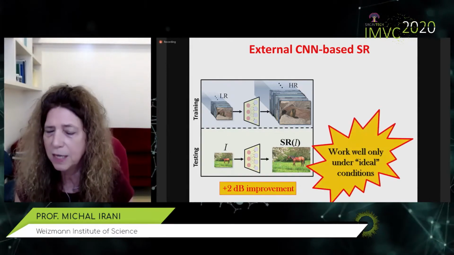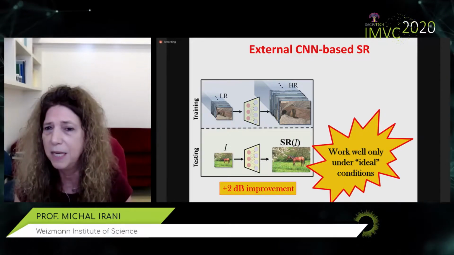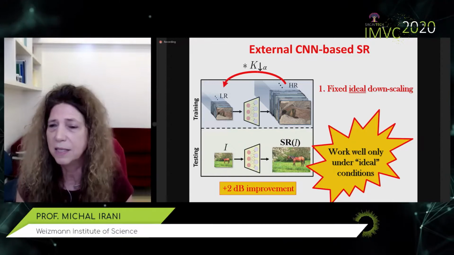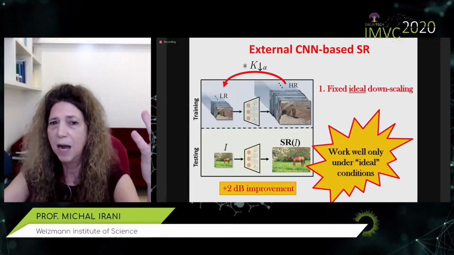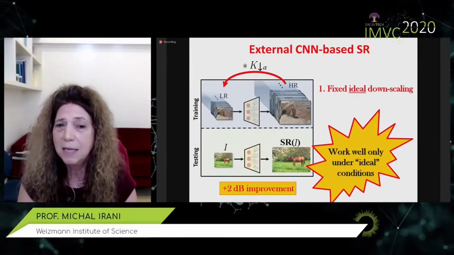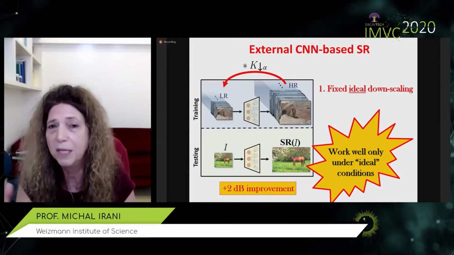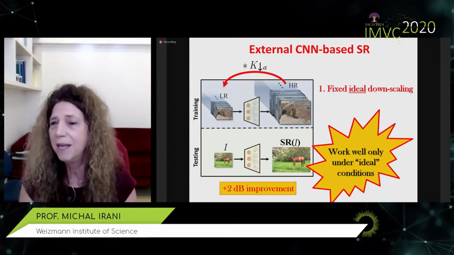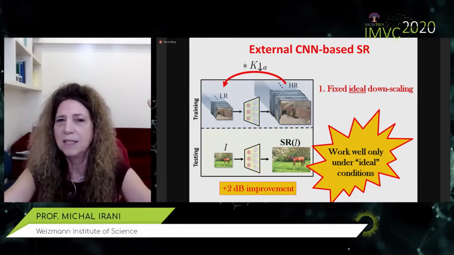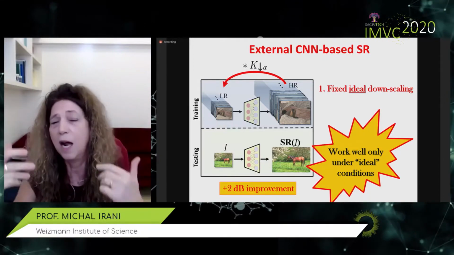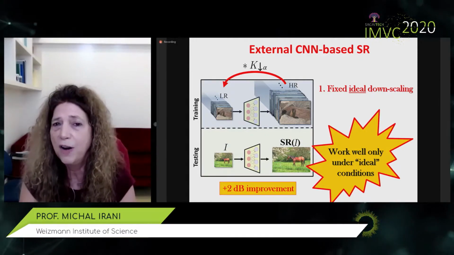However, when Asaf and I started looking at it, we realized that these networks work well only under ideal conditions. And when I say ideal conditions, I mean that there's a fixed known ideal downscaling kernel. Remember, we said we can generate those low resolution images by taking high resolution images and downscaling them. In these data sets, typically, the downscaling is done with an ideal low-pass filter, or something close to ideal, like bicubic downscaling. But hey, the world is not ideal. When I take a picture, I slightly move my camera. That's not an ideal low-pass filter. And the next picture I'll take, I'll move my camera slightly differently. It'll be a different low-pass filter. So these low-pass filters are image-specific.